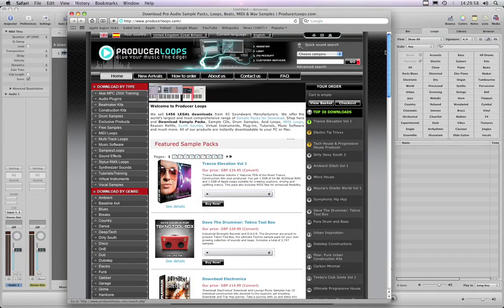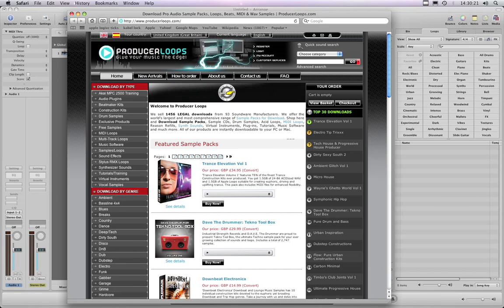Okay, hi. Today I'm going to take a quick look at this Producerloops.com sample pack that they sent over for review. Trance Elevation Volume 1, which costs 35 quid. And you get a gig and a half of Apple loops and acidized wave loops, so you choose which you want to use depending on your software application.